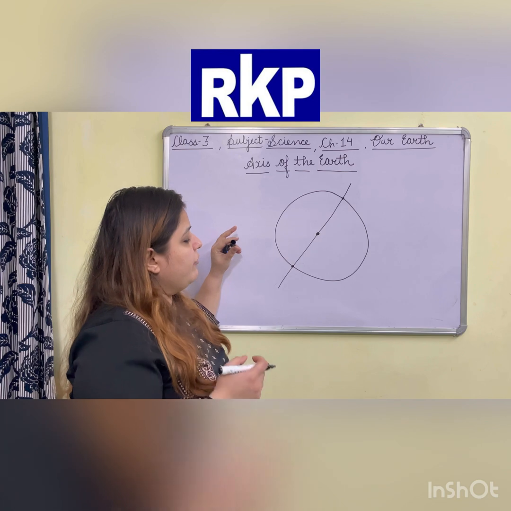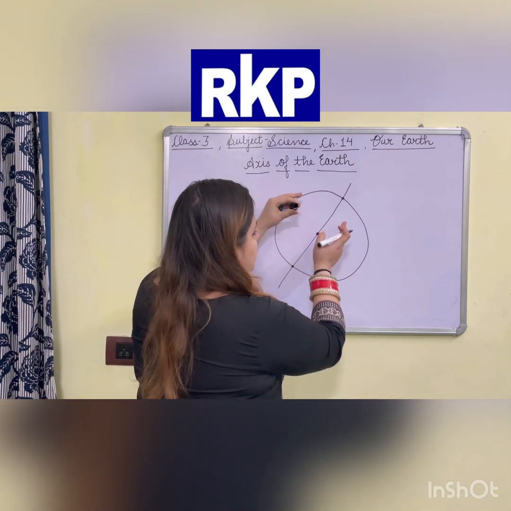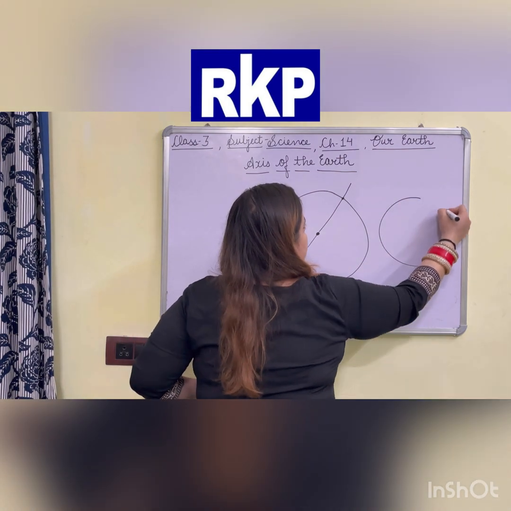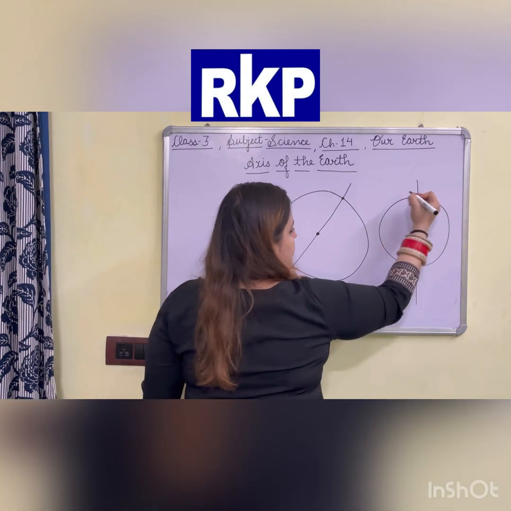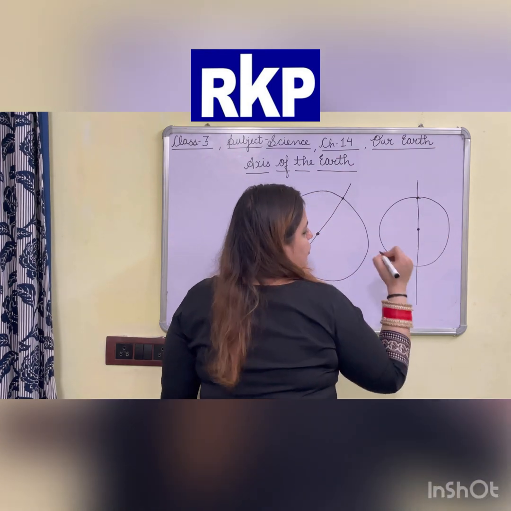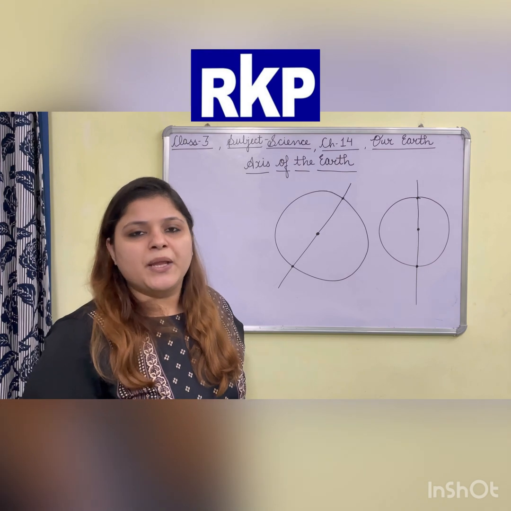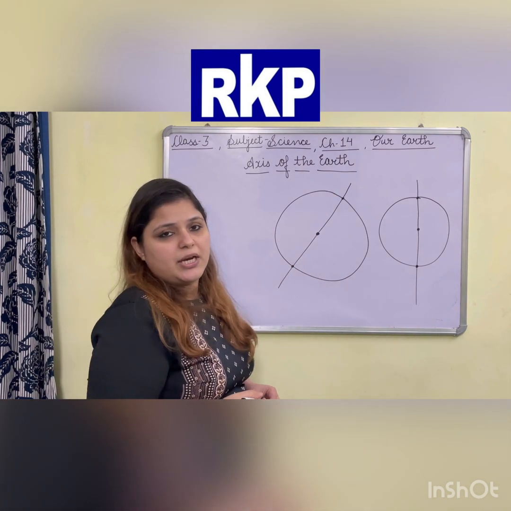If we look at this line carefully, it shows how this ball is placed. If I place the ball like this, then I will make the line like this. At this point it enters the ball, this is the center of the ball, and this is the point at which it exits.